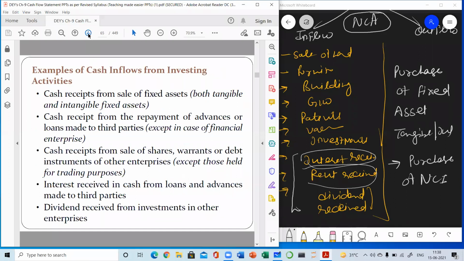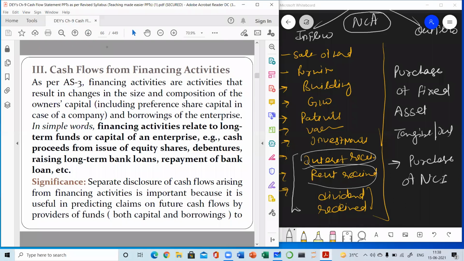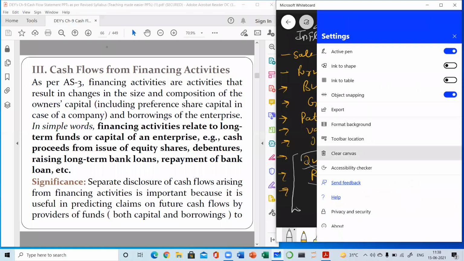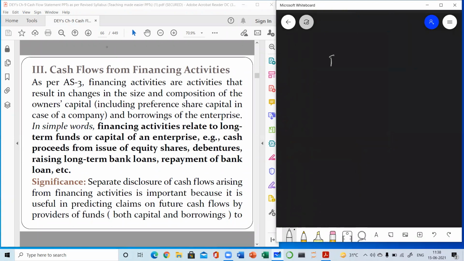Cash inflows. And the last one is the financing activity. As I told you, financing activity is the result of change in shareholders' funds and non-current liabilities and a little part of the current liabilities. So financing activities, again, inflow and outflow.